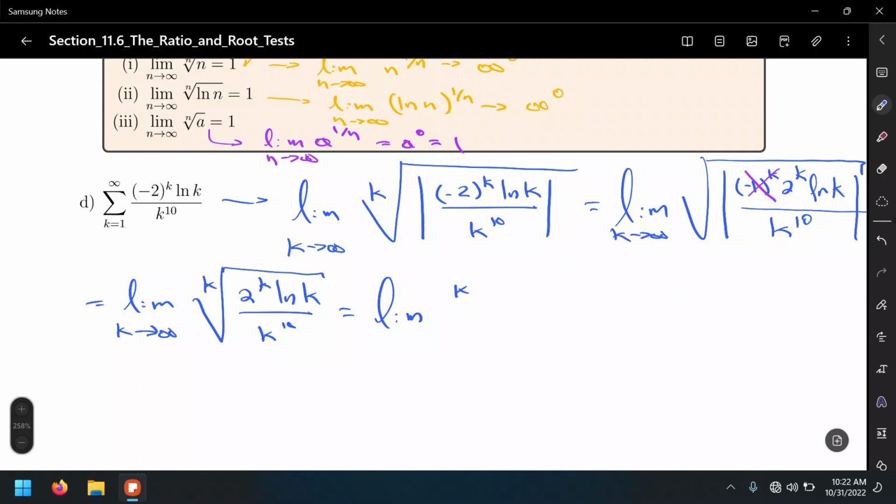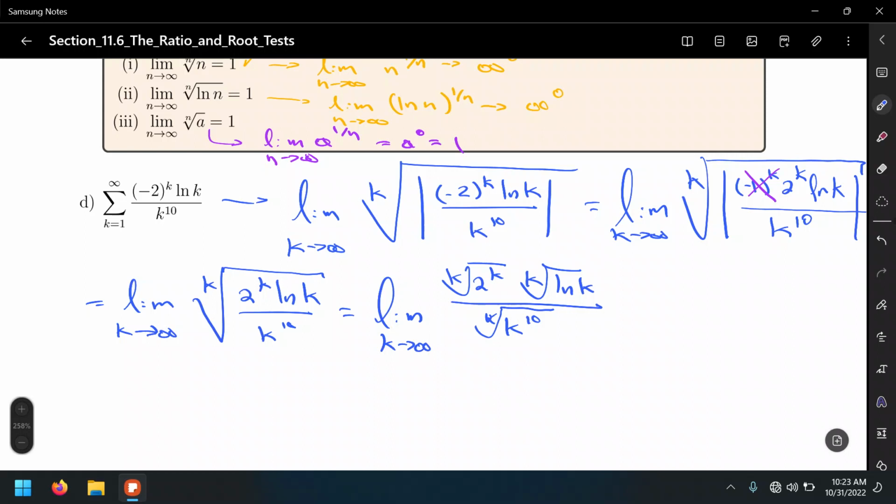So the limit is the kth root of 2 to the k, times the kth root of ln of k, over the kth root of k to the 10th, as k approaches infinity.